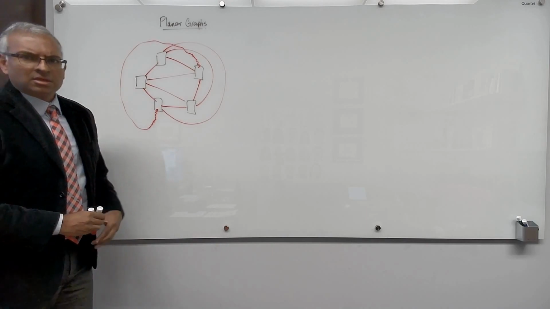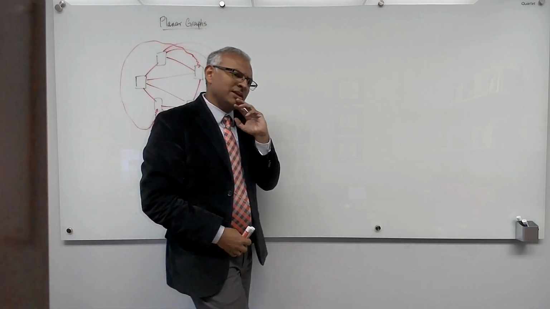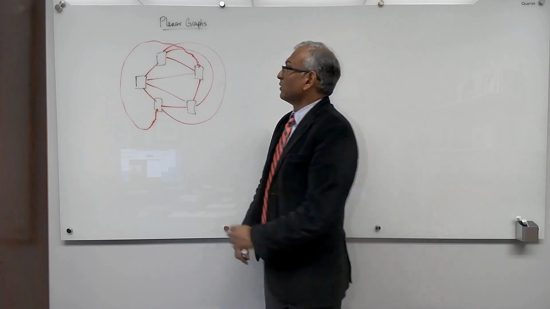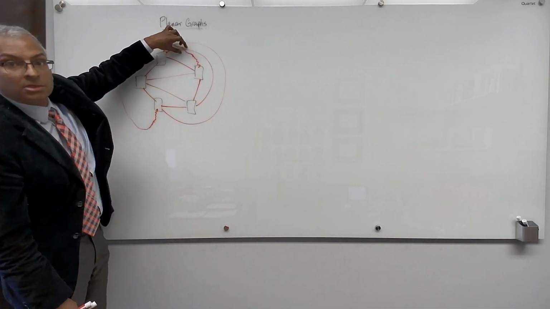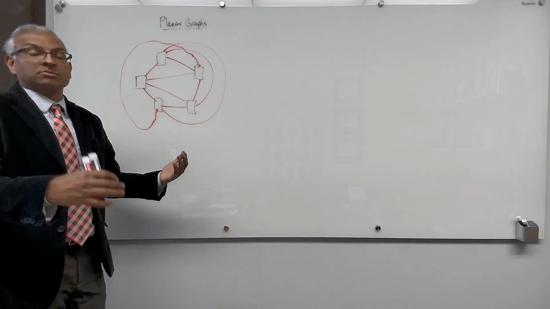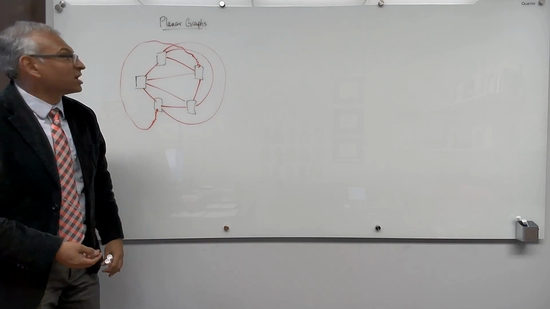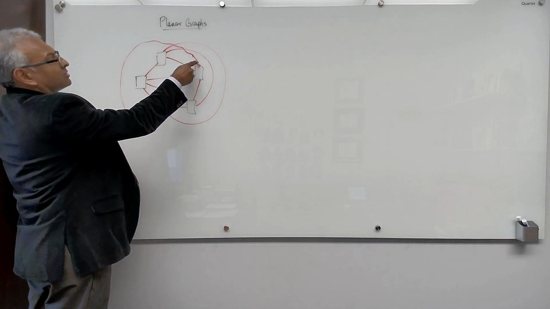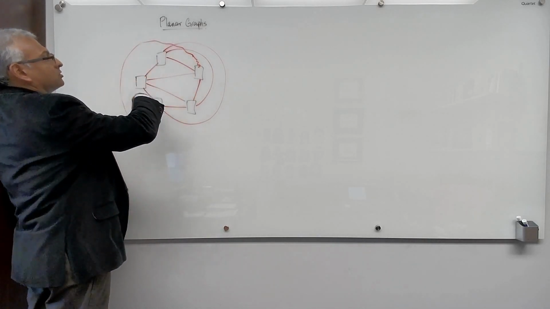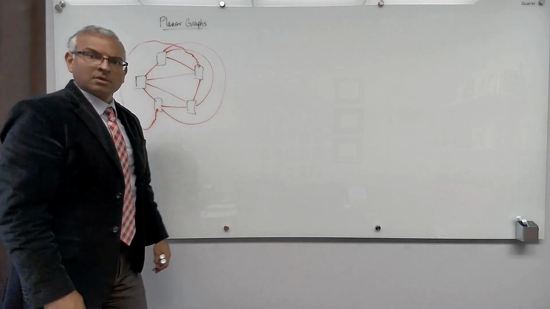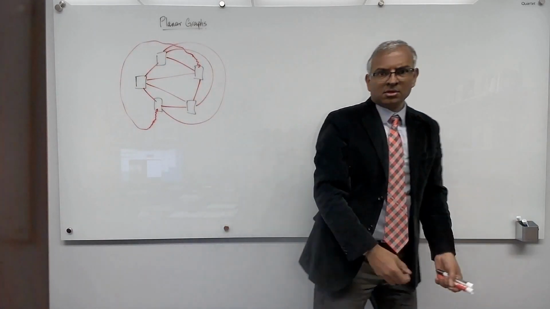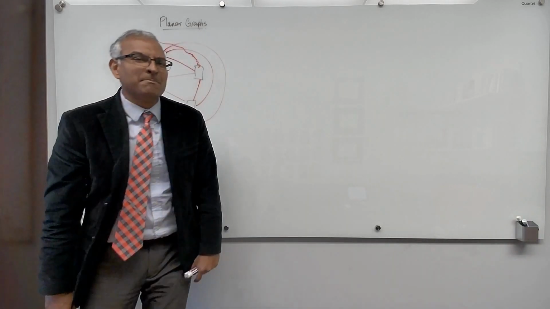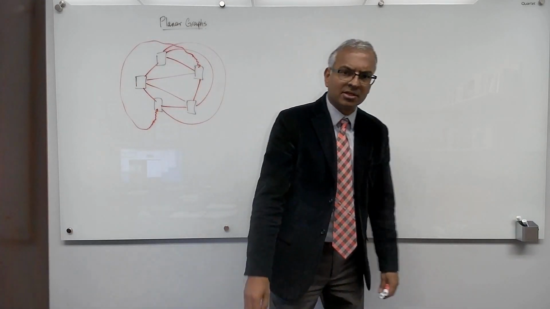The problem is, previously I said the non-planar drawing was bad because it looked bad, but now it's actually bad because when wires cross, that leads to shorts or strange ways in which current will flow. If you're sending electrons down one part of the wire and you wanted it to go here, they might go here. You can't control it. Electrons flow along the metal wires, along the gold wires. So this is actually bad. It leads to shorts in circuits and so on and so forth when wires cross.